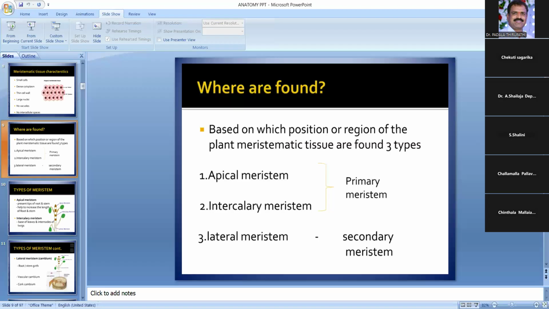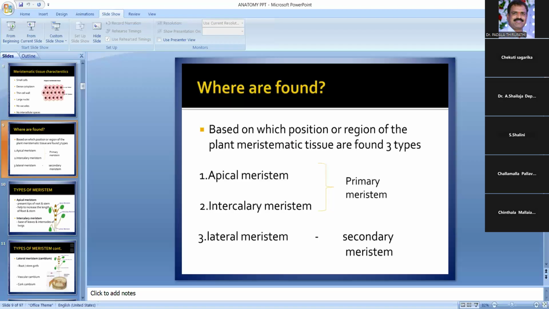Intercalary means the center of the stem, the internode place. Apical means it is present at the shoot apex or root apex. Lateral meristem is at the sides. So that is the lateral meristem.